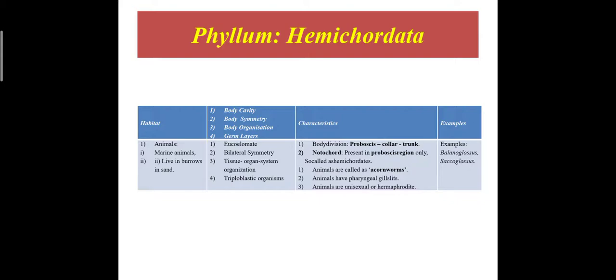Notochord is present in the proboscis region, so they are called Hemichordata. Hemi means half, chordata. So half of the body has notochord. These animals are called acorn worms. Animals have pharyngeal gill slits. These animals are unisexual or they can be hermaphrodite. Example: Balanoglossus, Saccoglossus.